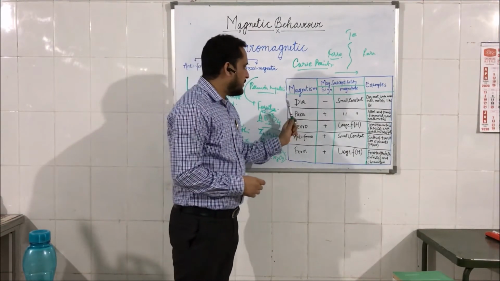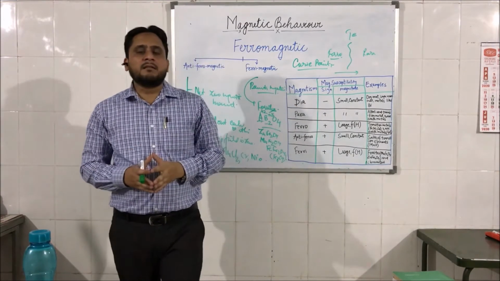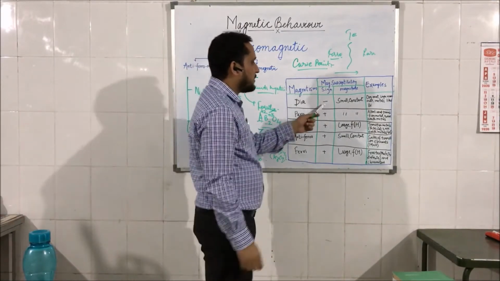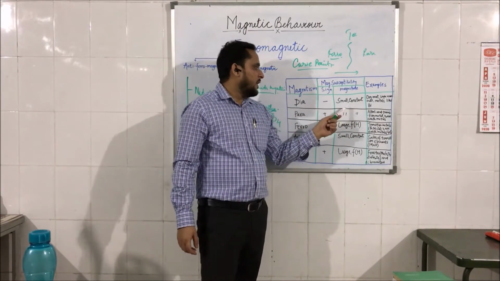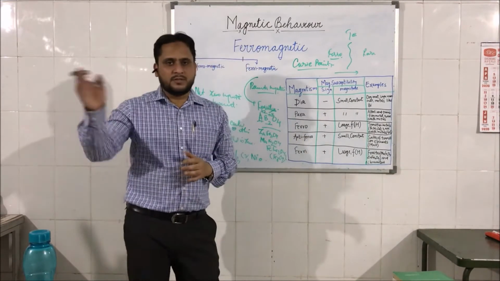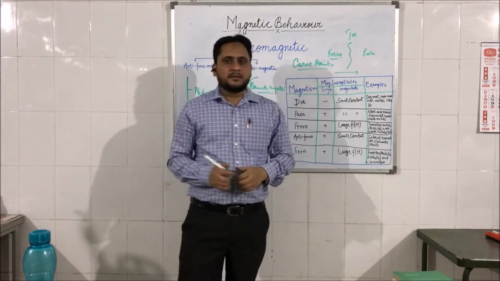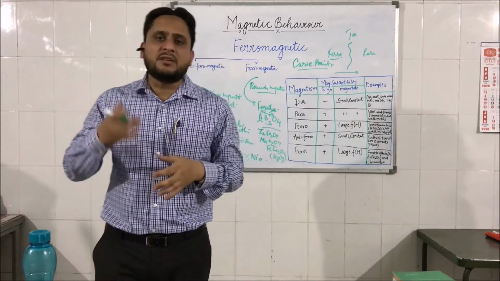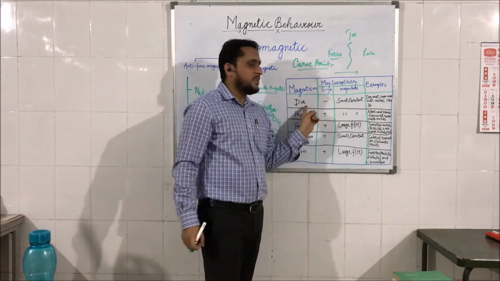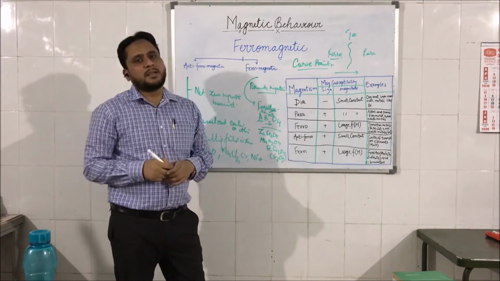So for example, for diamagnetic material, this negative sign shows that they are opposing the external magnetic field. They repel when they are placed in an external magnetic field. And again, this is small and constant. They have a very small magnetic moment, which is all in the opposite direction. And this constant means the magnetization does not depend upon the field strength. The level of magnetization achieved by these materials does not depend upon the strength of the external magnetic field.